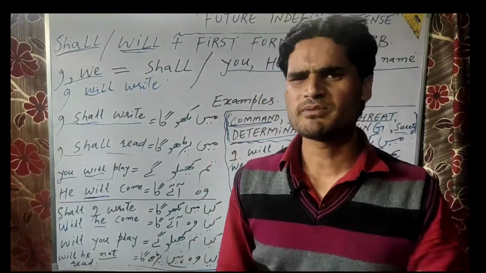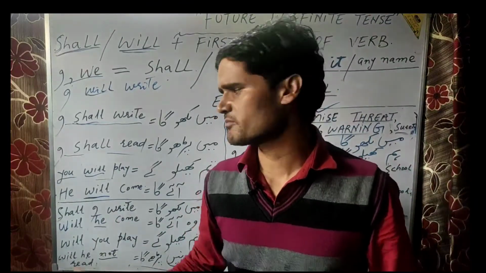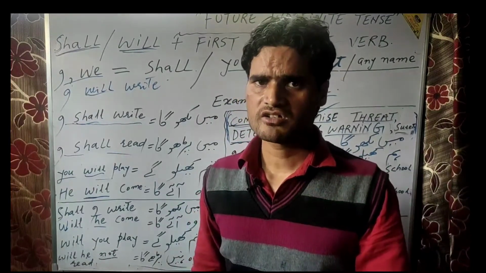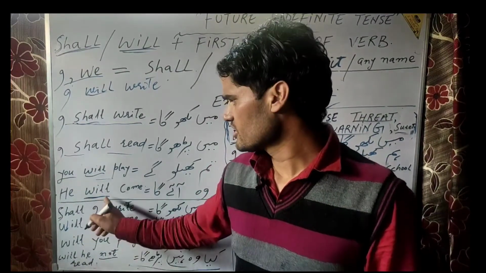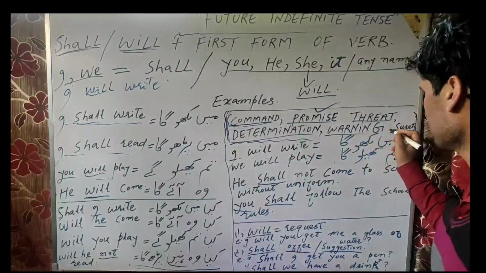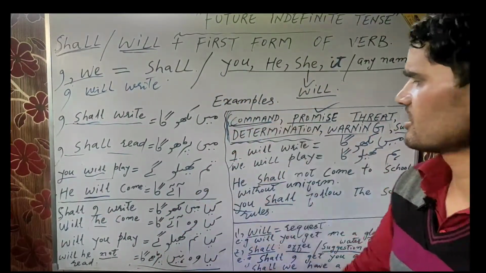Or it may be that someone gives him the order that he must come, that he is ordered to come, because order is here one concept, that is command.